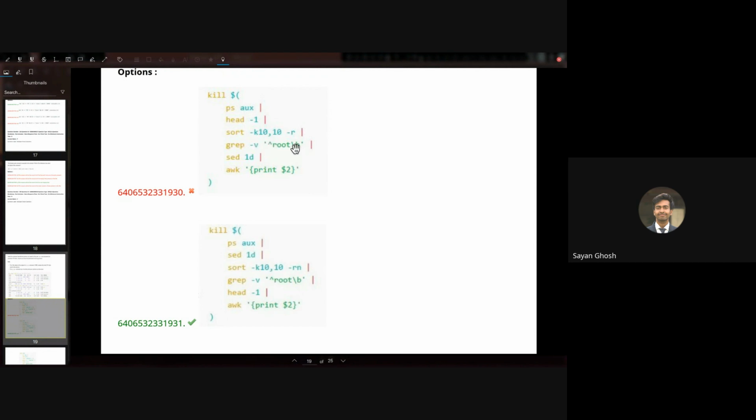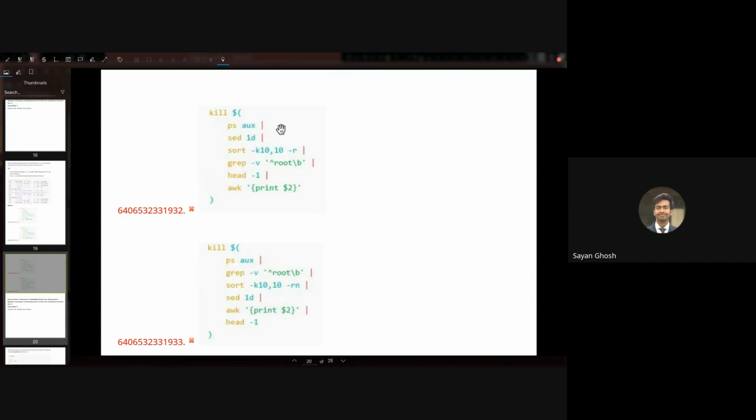Grep will not match, and sorting also will not do anything. We just have one line, and that also we are removing, because we are doing sed 1d. So in the end, the output will have nothing, so it will not kill anything. Even that one line is removed, so nothing will be there.